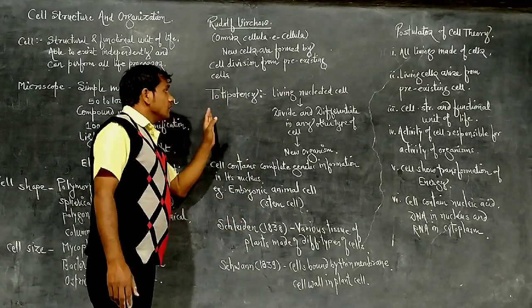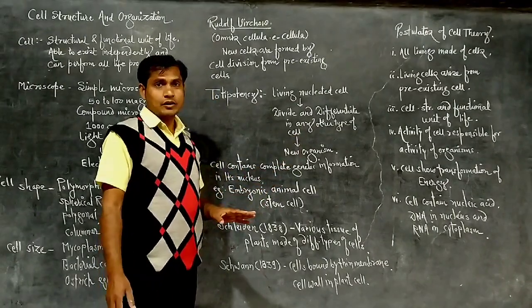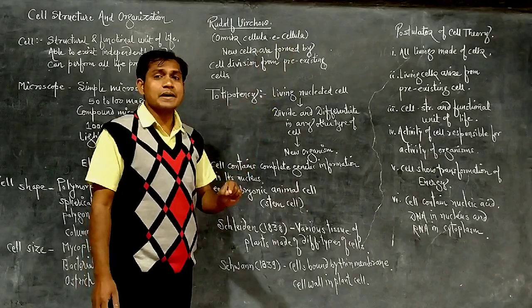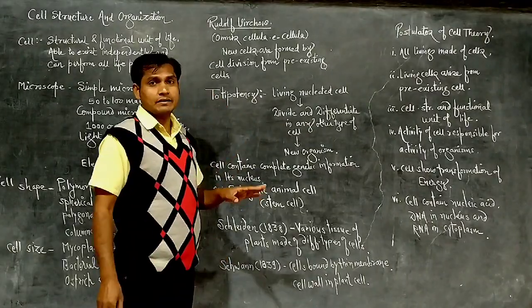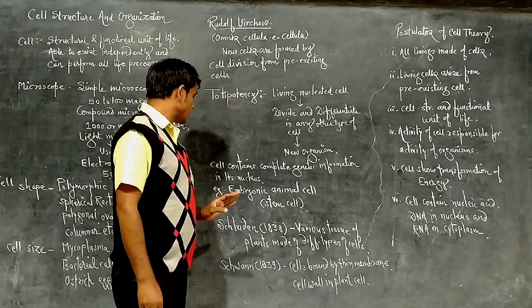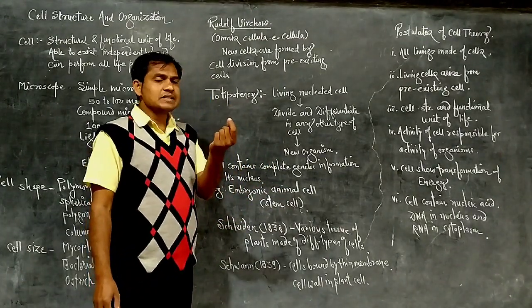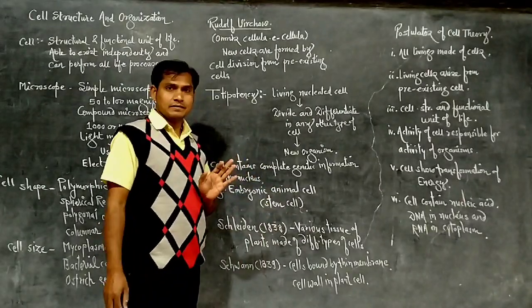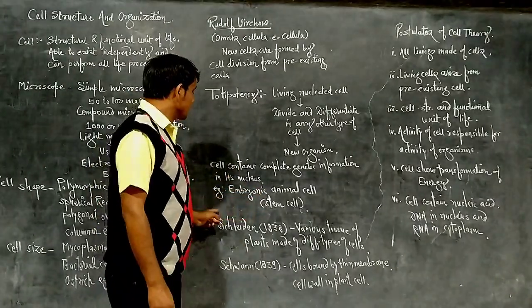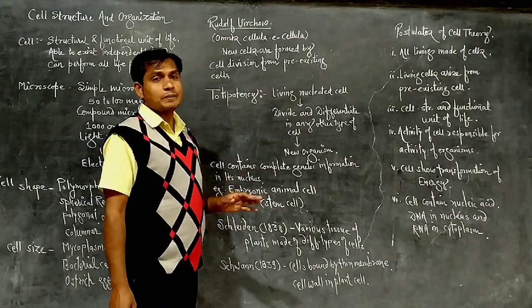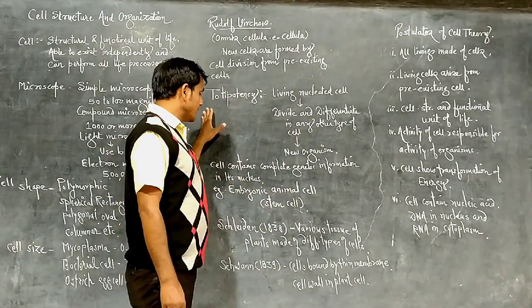See here, cell has totipotency because the cell contains complete genetic information of an organism. The single cell of that organism has all the genetic information. Hence, the cell is totipotent. Example is the embryonic animal cell, that single animal cell, which is called a stem cell. That single cell can give rise to a new organism, a new individual. So the cell which can produce a new individual by dividing and differentiating into any other form, that property of the cell we call totipotency.